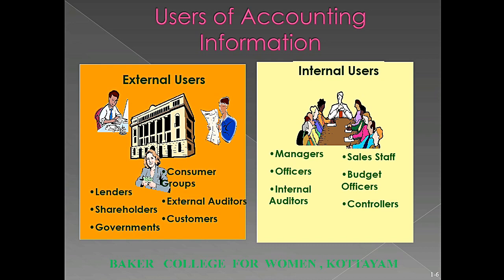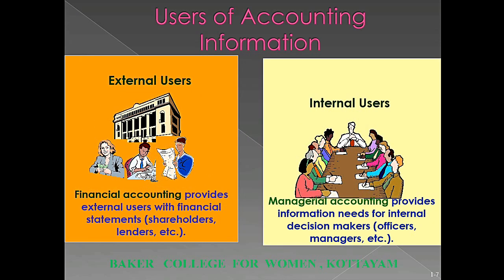Managers of the business need information to help direct and control the operation of a business. The sales or marketing department needs information about customers and products. Officers of the company need information to develop strategic plans. Financial accounting provides external users with financial statements. Managerial accounting provides information needed for internal users.